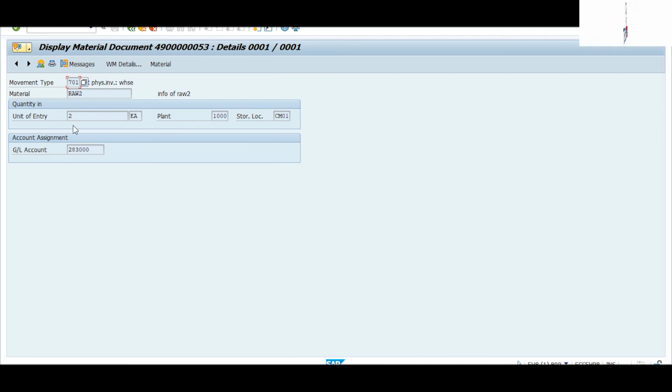As it is showing, the unit of entry is the quantity you have entered as excess quantity, with this plant, this storage location, and this GL account will hit during this GR process. So this is the information about your physical inventory document. Whenever you post it, you will see the accounting entries like this, along with your movement type.